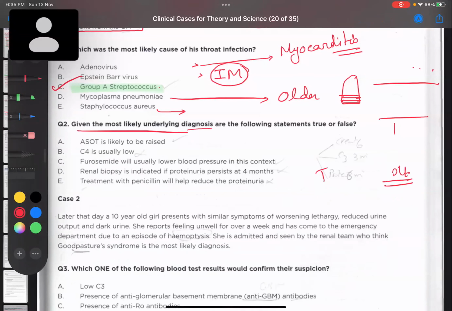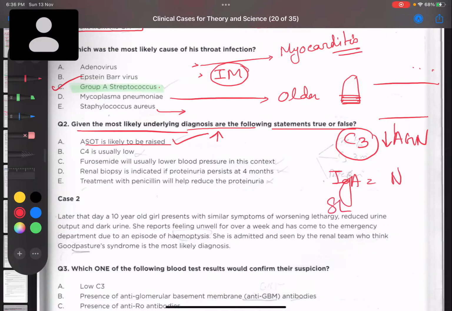Given the most likely underlying diagnosis, are the following statements true or false? ASO titer is likely to be raised. What do you think? In case of streptococcal infection, yes, ASO titer is likely to be raised. C4 is usually low. Is C4 low? No, C3 is usually low in case of AGN. What about in case of IgA nephropathy? Normal, all are normal. What about SLE? Low. In SLE, both C3 and C4 will be low. Okay, so this is wrong.